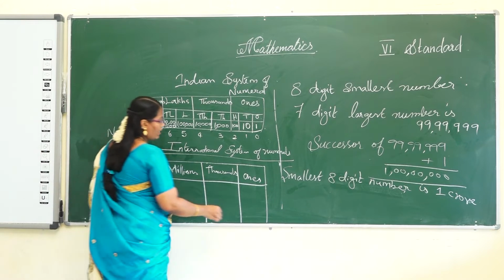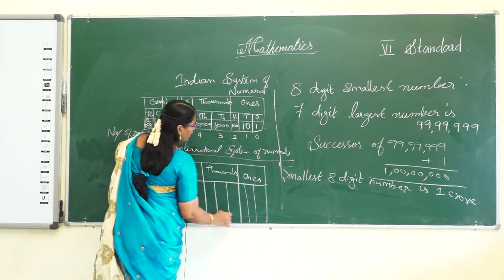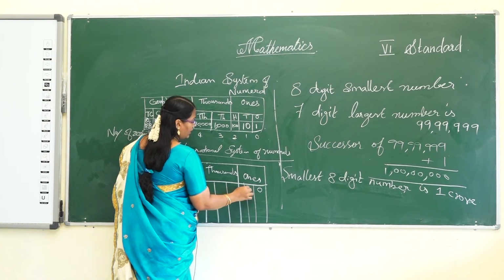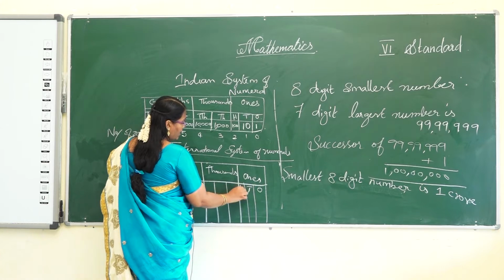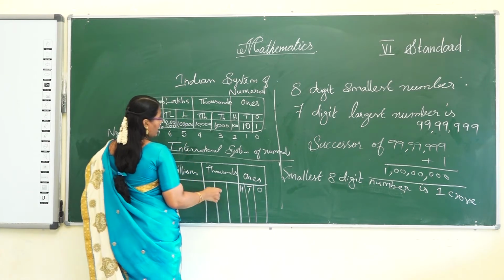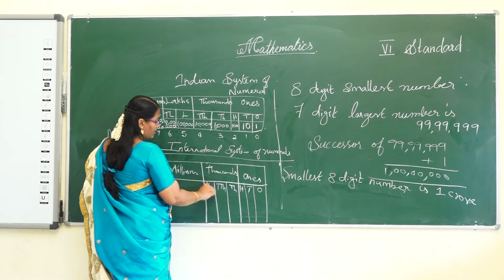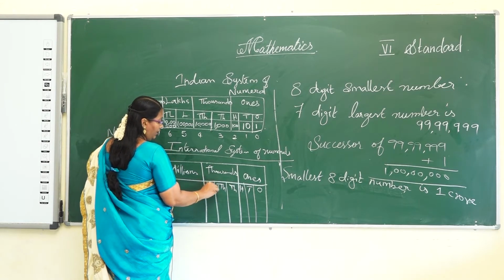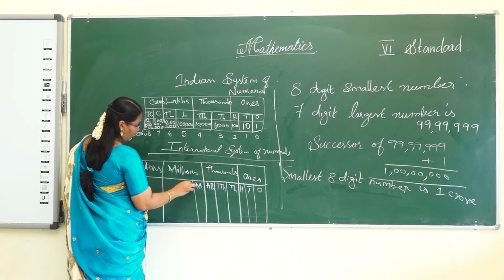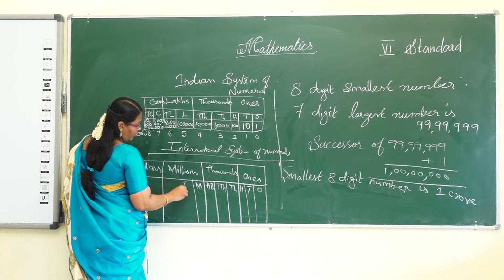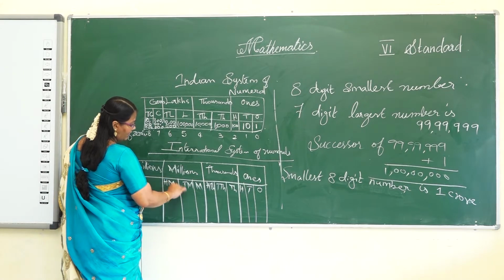So ones divide as usual, the same as the Indian system of numeration: ones, tens, hundreds. Thousands here: 1000, 10,000, and next 100,000, and next millions: 1 million, 10 million, 100 million.